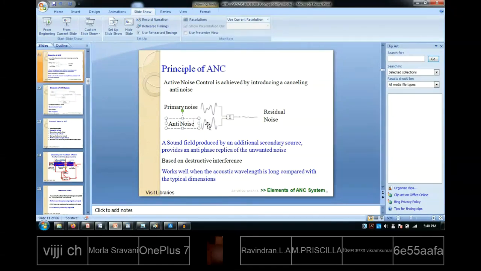If you can make a signal in that way, which I call anti-noise, the overall effect at the ear will be almost zero or very, very less, and the person will not feel the noise is there. So that is the main concept.